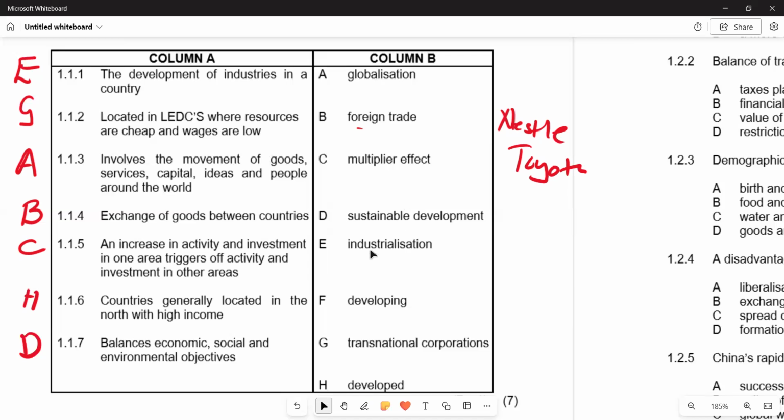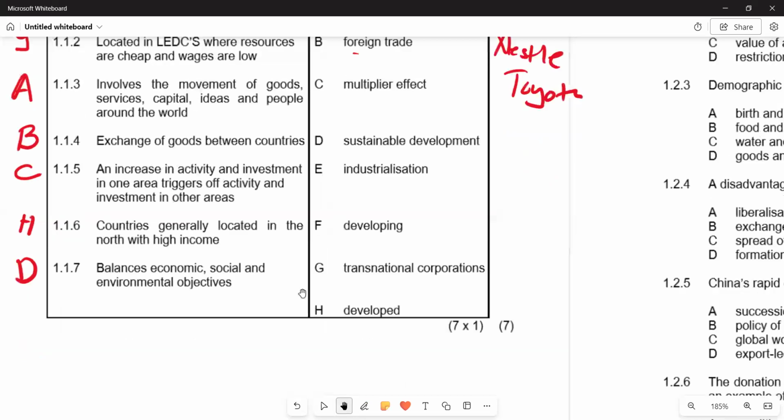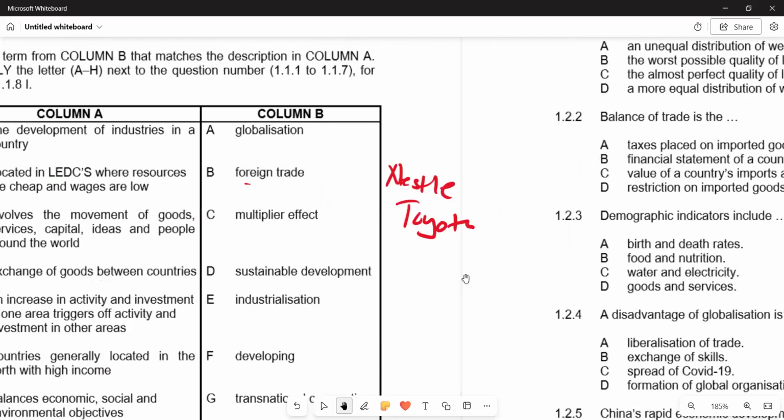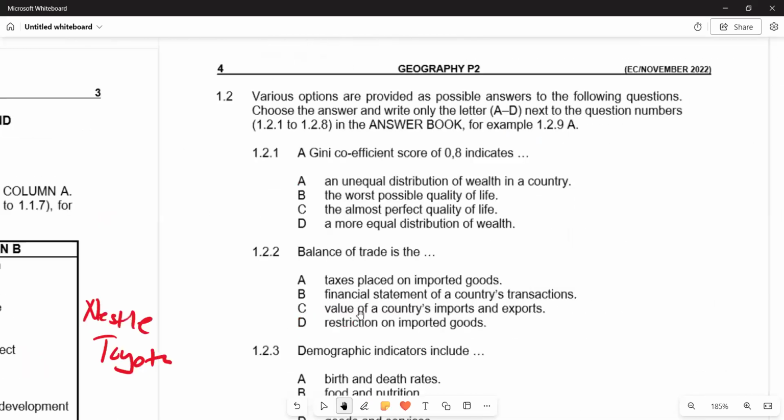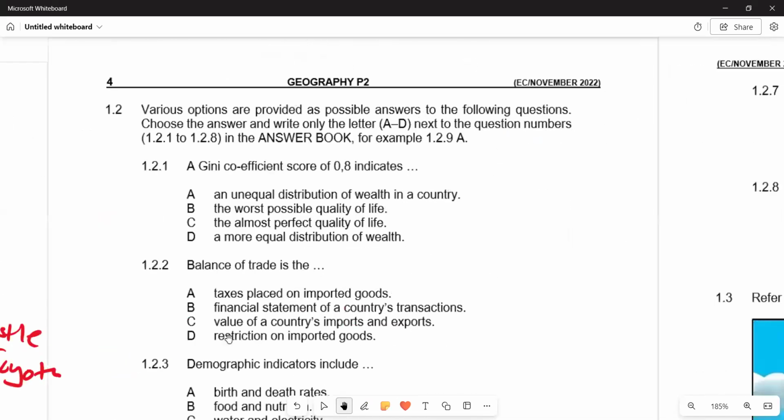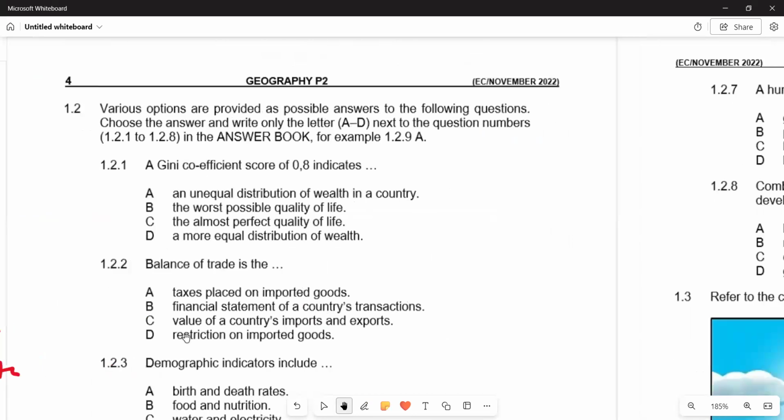So we want to go and look at the second part and see what we have. Second part, we have multiple choice. So 1.2 is mainly multiple choice. On 1.2, it reads: various options are provided as possible answers to the following questions. Choose the answer and write only the letter A to D next to the question numbers, that is 1.2.1 to 1.2.8, in the answer book. You are given an example of how to present it. Then the first one is